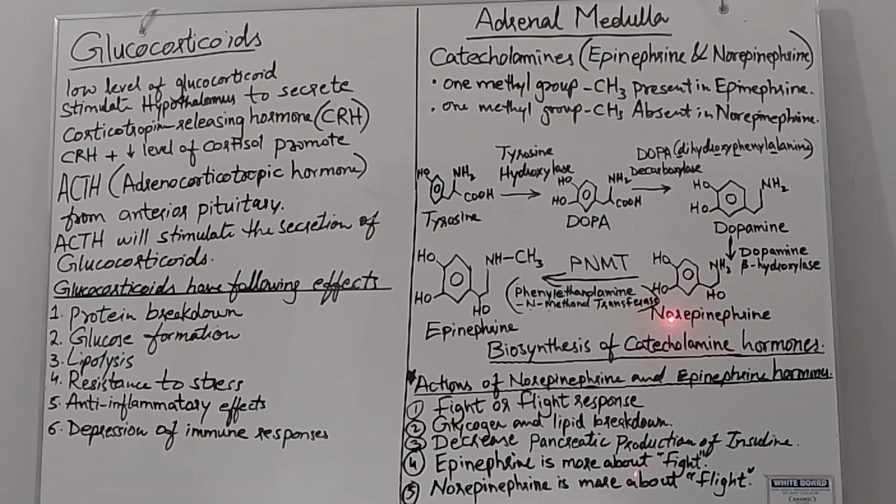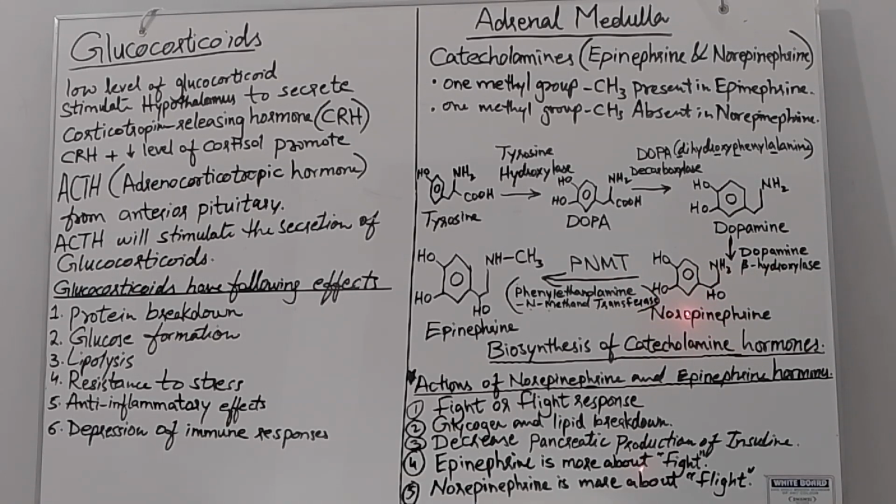Here you can see the difference between norepinephrine and epinephrine is only the presence of this methyl group. This is the structure of epinephrine where the methyl group, CH3, is present, which is absent in norepinephrine. That's why its name has nor.